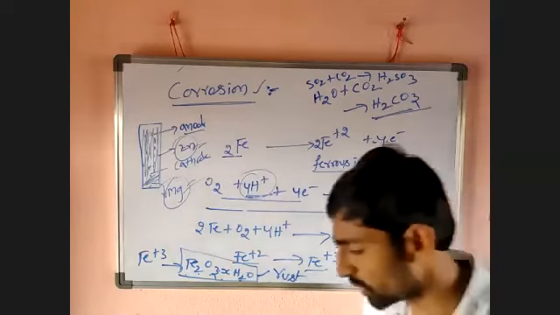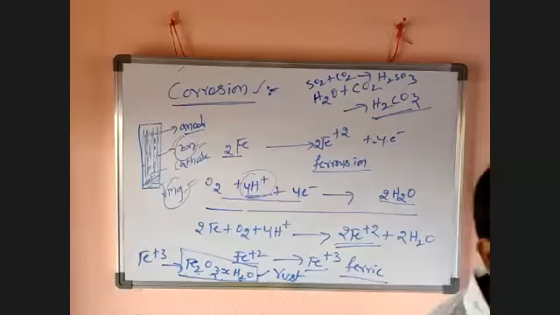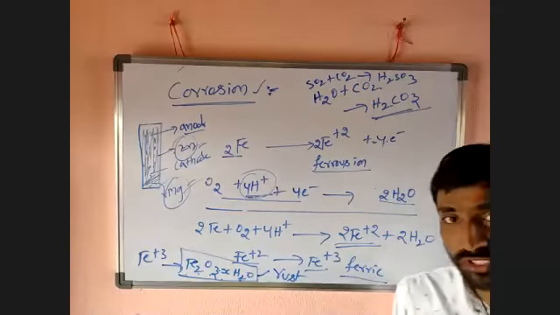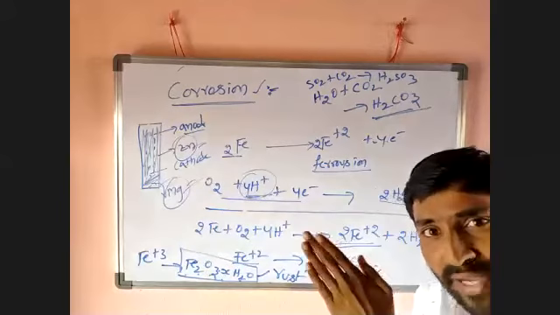Okay, guys. So what is corrosion? I think there is no definition in your textbook, so you have to remember it. It is very important. Corrosion means conversion of a highly pure metal into its mineral form.